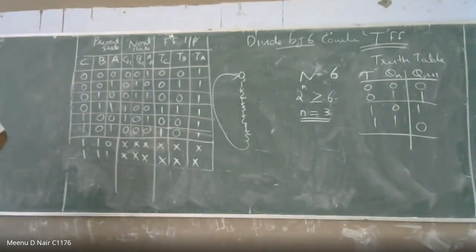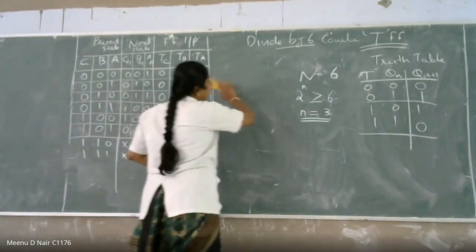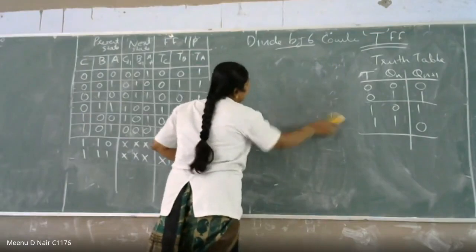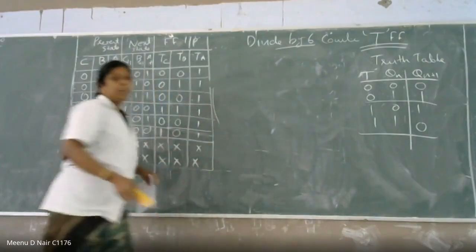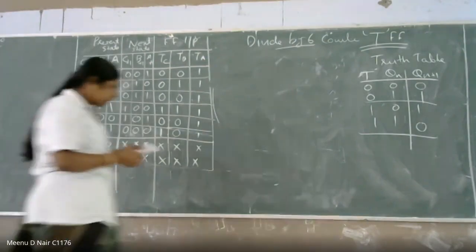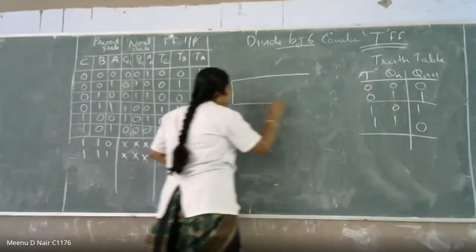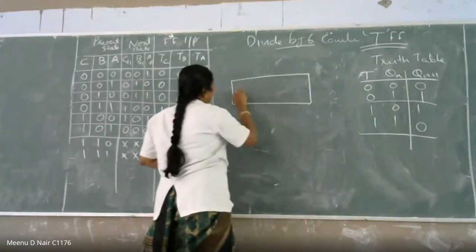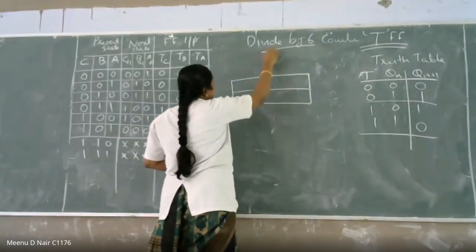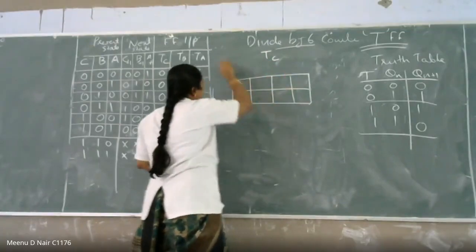Now what we are going to do is find it out. We have to draw the circuit diagram, right? You cannot directly put it as 1 1 1 1. You have to find out what the actual answer is. So we are going to see TC using a K-map.